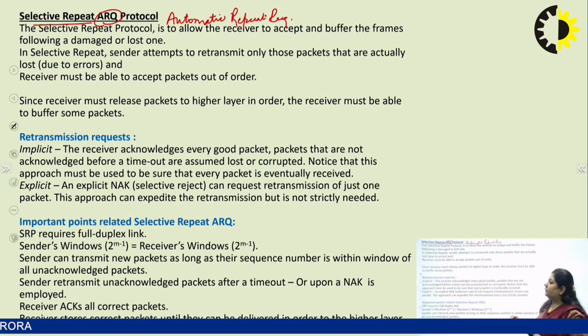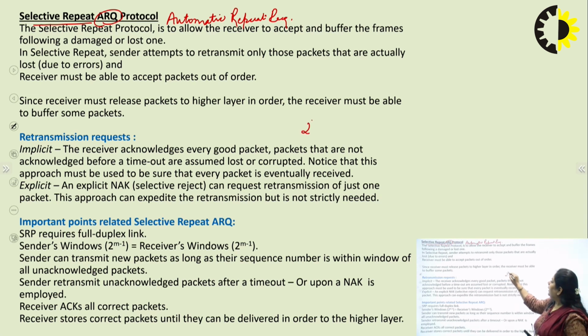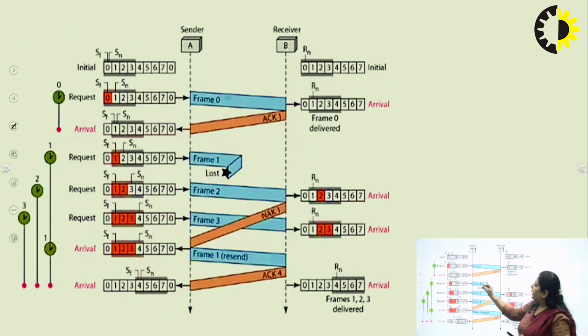Now, here the sender window size is 2 to the power m minus 1 and the receiver window size is also 2 to the power m minus 1. That is the same window size. So how would it work? See the situation. Sender and receiver both have the same window size. So it is sending the frame 0, and the receiver is receiving the frame 0. Then it is sending the next expected frame acknowledgement, that is acknowledgement 1.